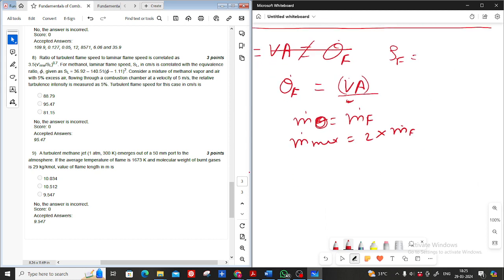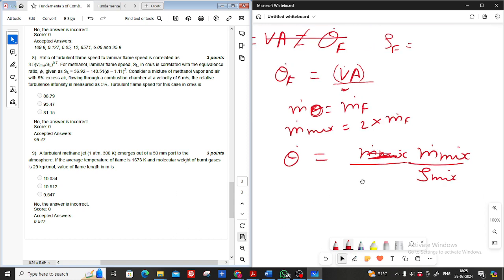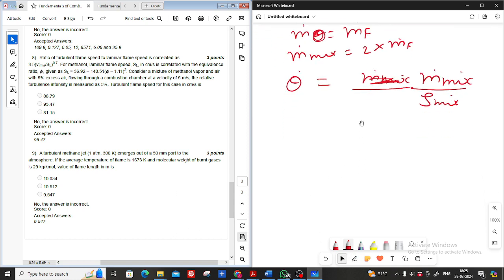Now how will you calculate that? We have to divide it by the density of the mixture. Density of the mixture. How will you calculate the density of the mixture? This is the mass flow rate of the mixture. And now, how will you calculate the density of the mixture? Harsh, please wait. Can anyone other than Harsh tell me how to calculate the density of the mixture in this case?